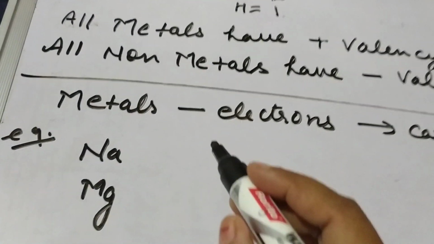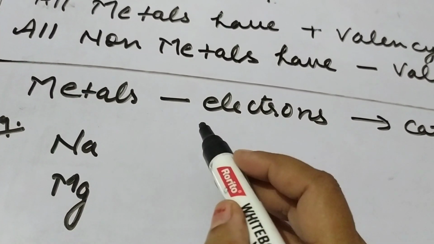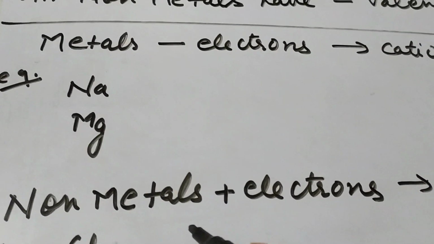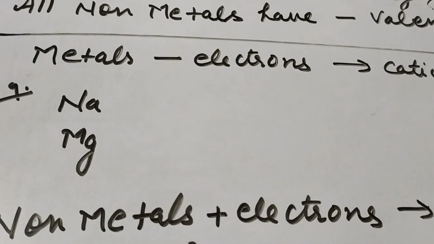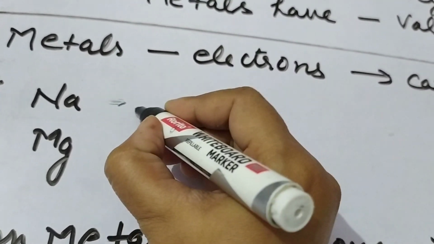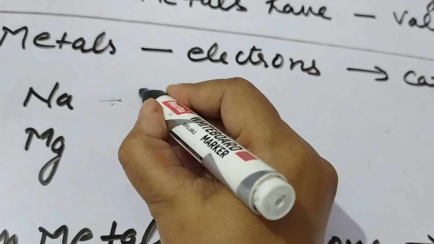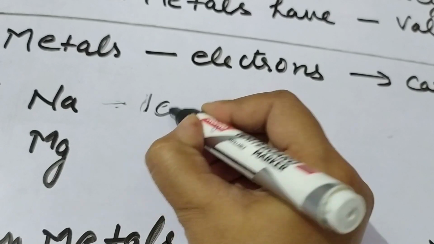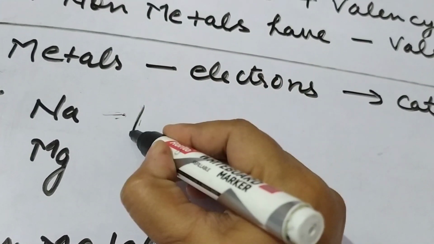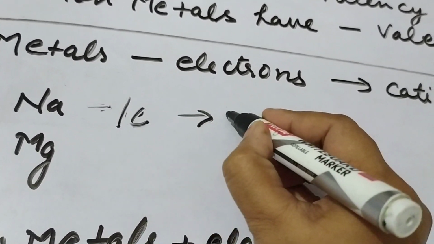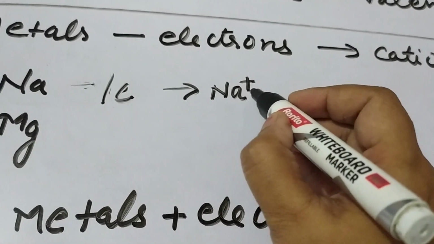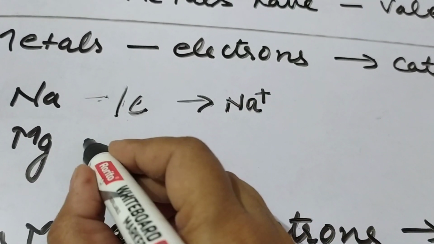Next, valency is also determined in terms of electrons lost from the metals or electrons gained by non-metals in case of an ionic compound. Suppose the metal is sodium and it will lose electrons according to its valency. Sodium has valency 1, so it will lose 1 electron and form a cation with a charge equal to its valency, so it will carry 1 positive charge.